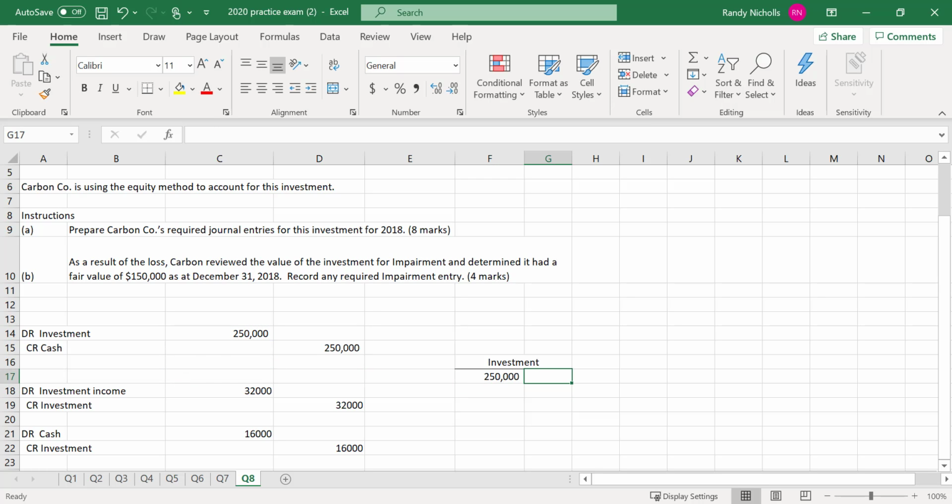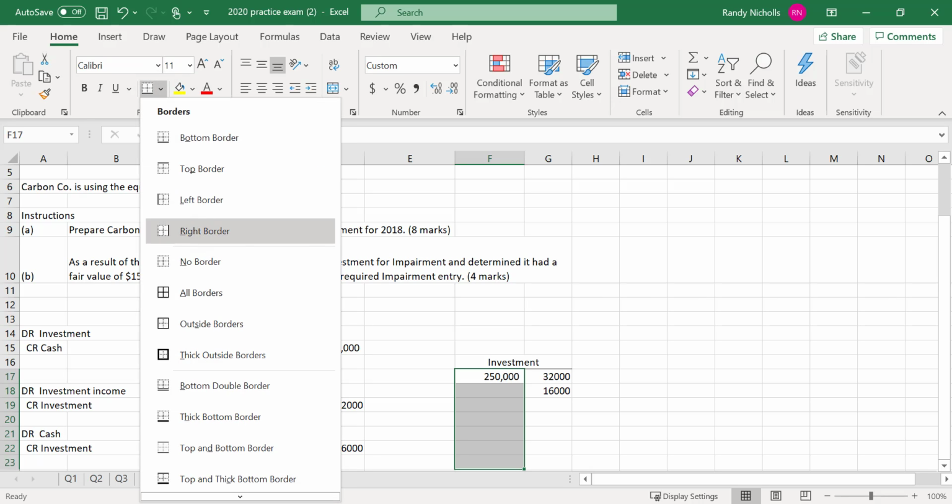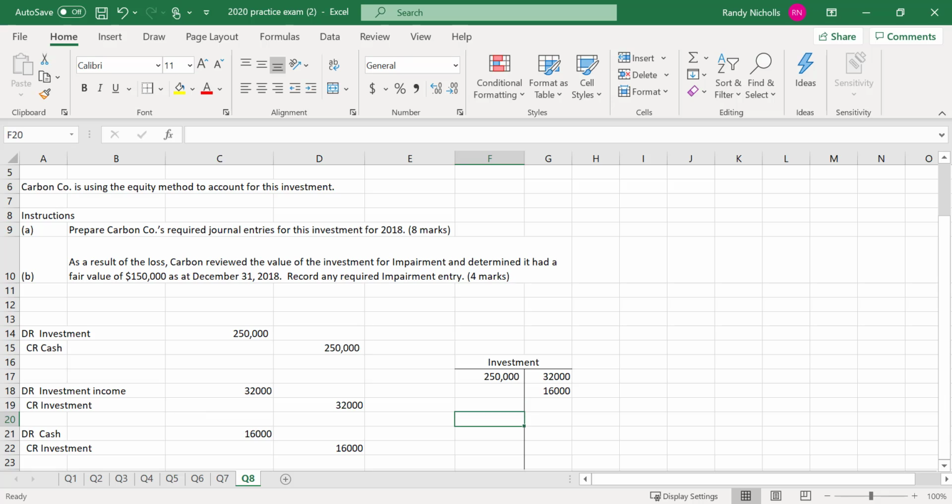Then I reduced it by 32, there's that credit. And then I reduced it by another 16, there's that credit. So the balance in my investment account right now is a debit of 202.